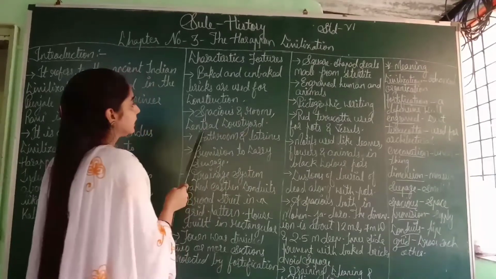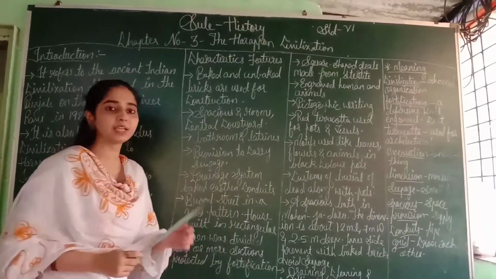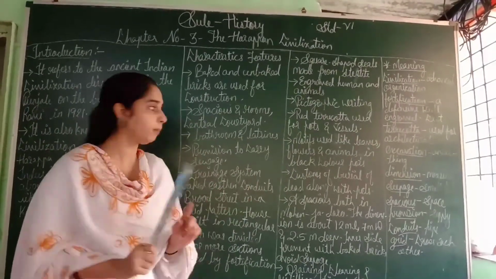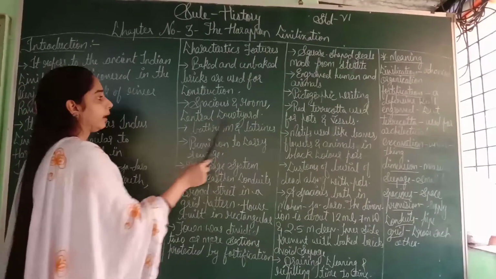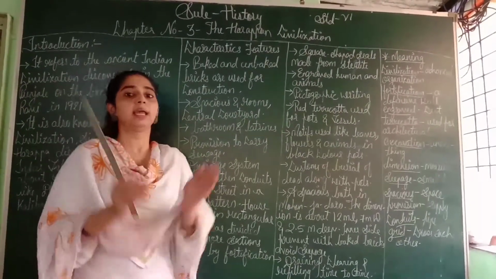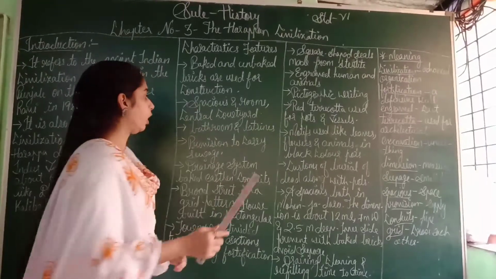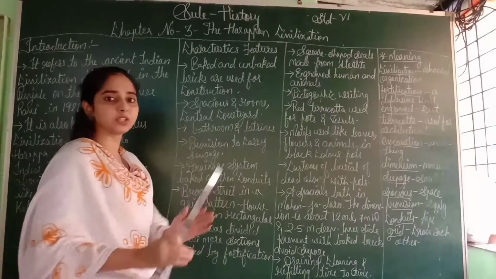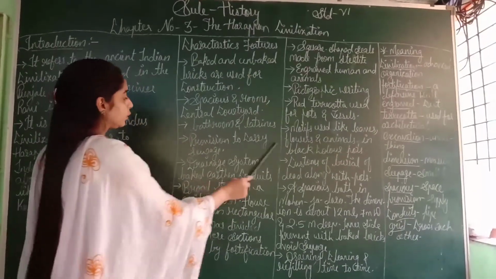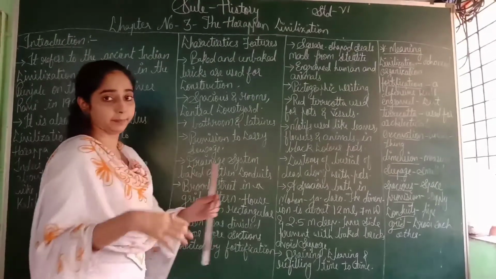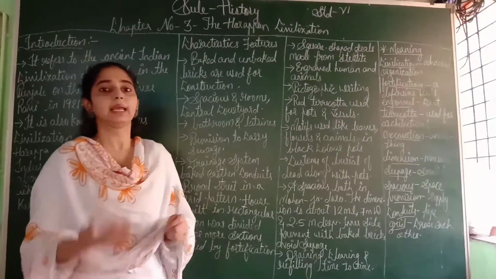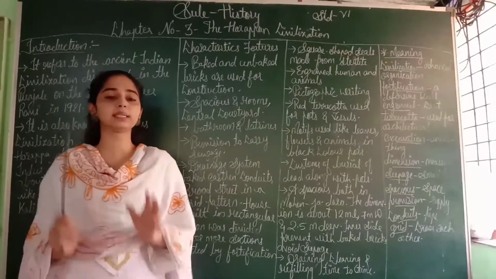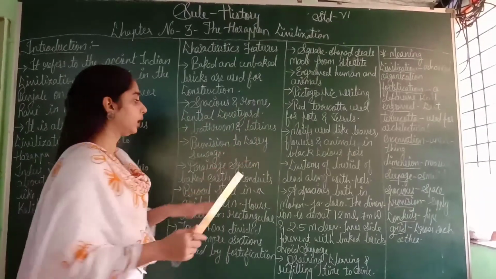Spacious rooms and a central courtyard. Spacious means having space. They used proper space for making any room, and they had a central courtyard. Their rooms were not small. They had rooms, and they also had a courtyard. Bathrooms and latrines were also built with spacious space. Provisions to carry sewage. Provision means supply. They carried away their sewage, the garbage, the bad things and dust, to another space.